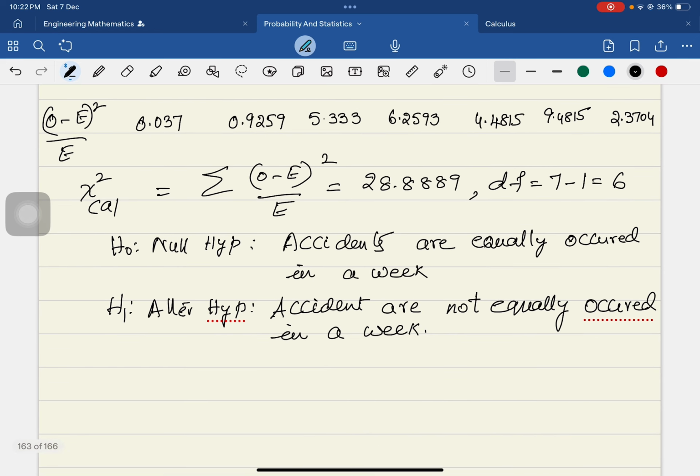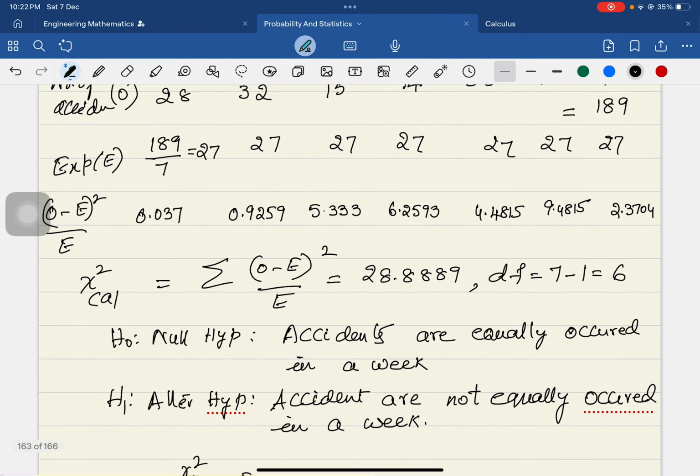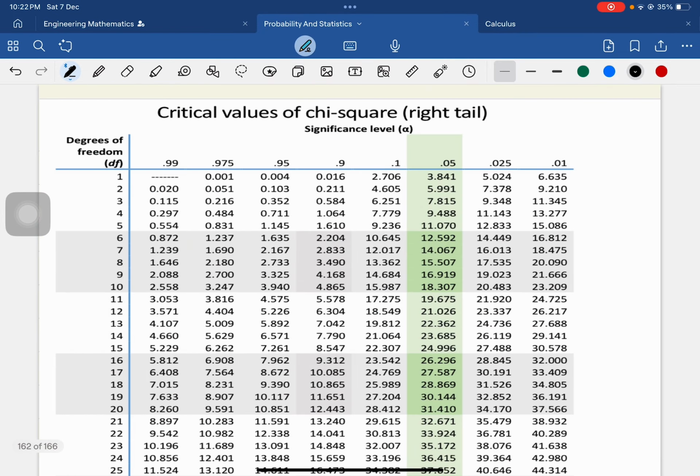So now, we have got the chi-square calculated value. Let us find out the chi-square table value. It is at alpha 0.05 level and the degrees of freedom is 6. At 6 degrees of freedom at 0.05 level, the value is 12.592.